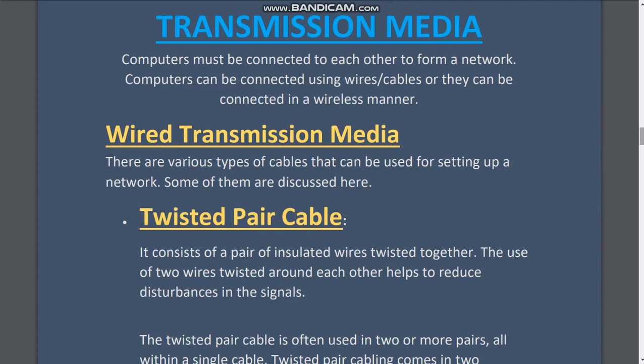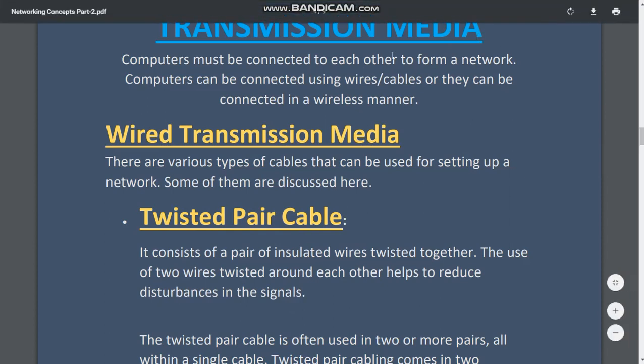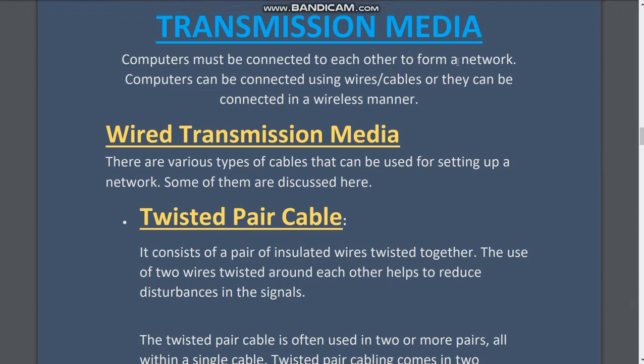Media is plural of medium. So let us see on your screen. Computers must be connected to each other to form a network. Computers can be connected using wires, also called cables, or they can be connected in a wireless manner. For example, you can chat using WhatsApp without wires.